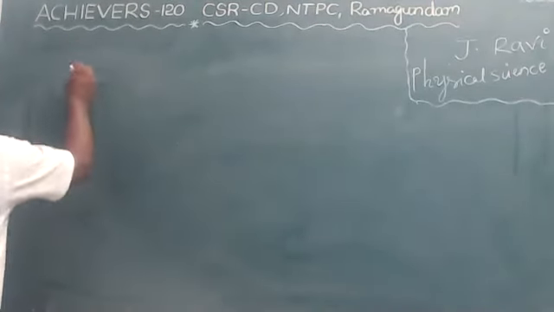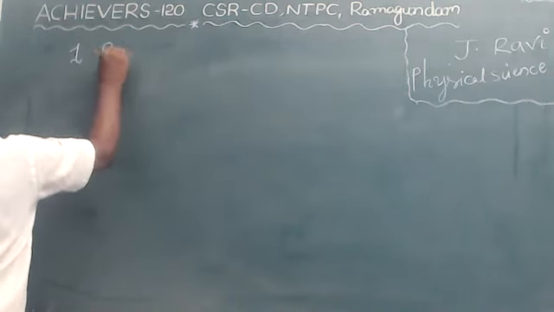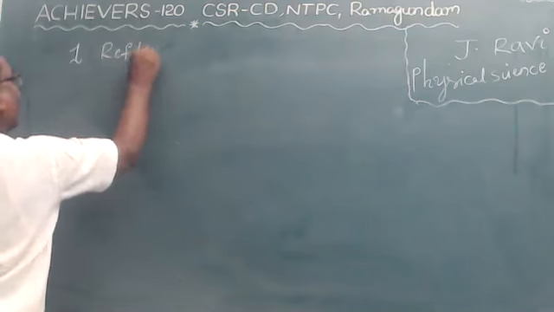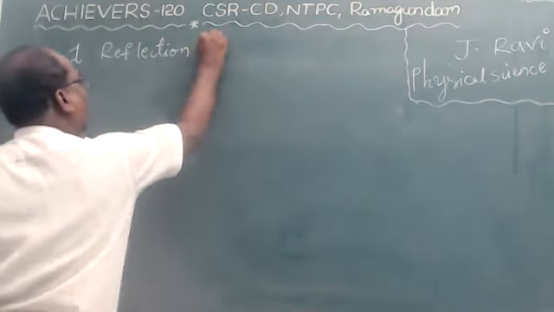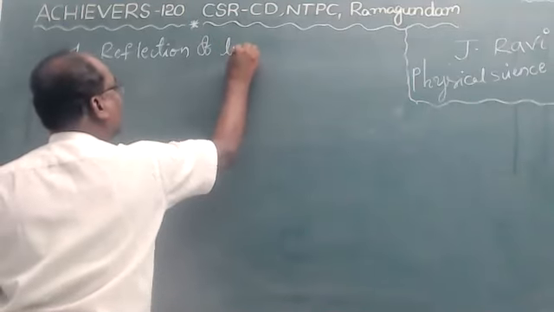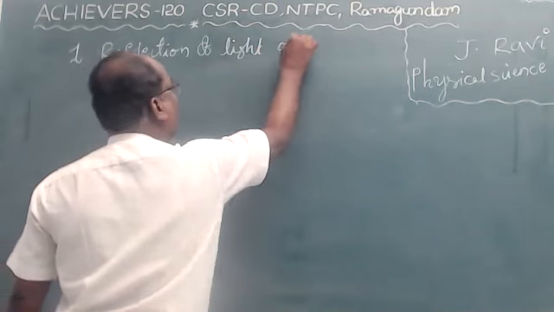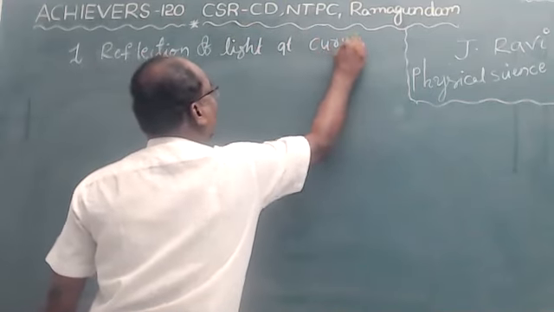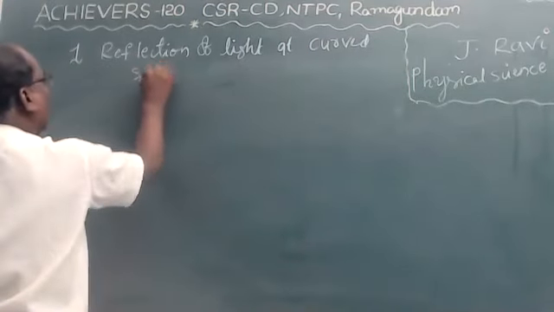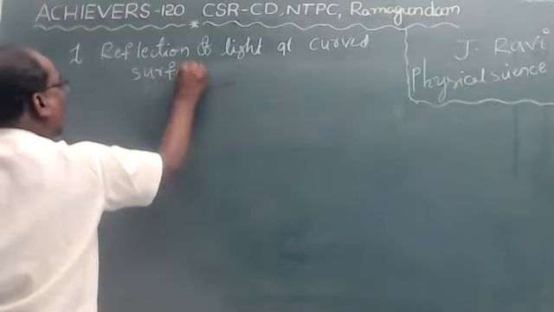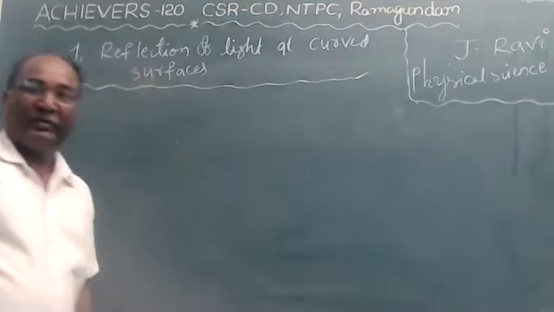The name is reflection of light at curved surfaces. It is the first lesson, children.